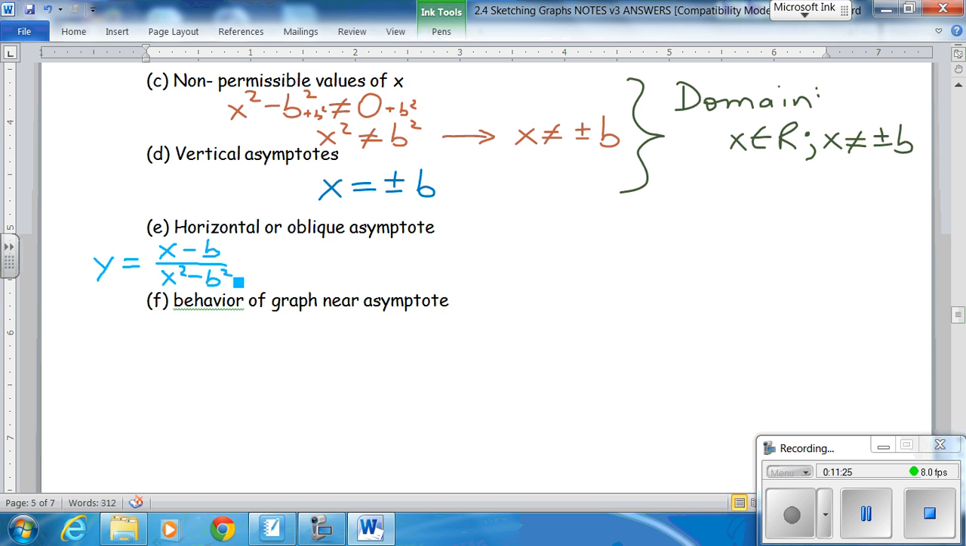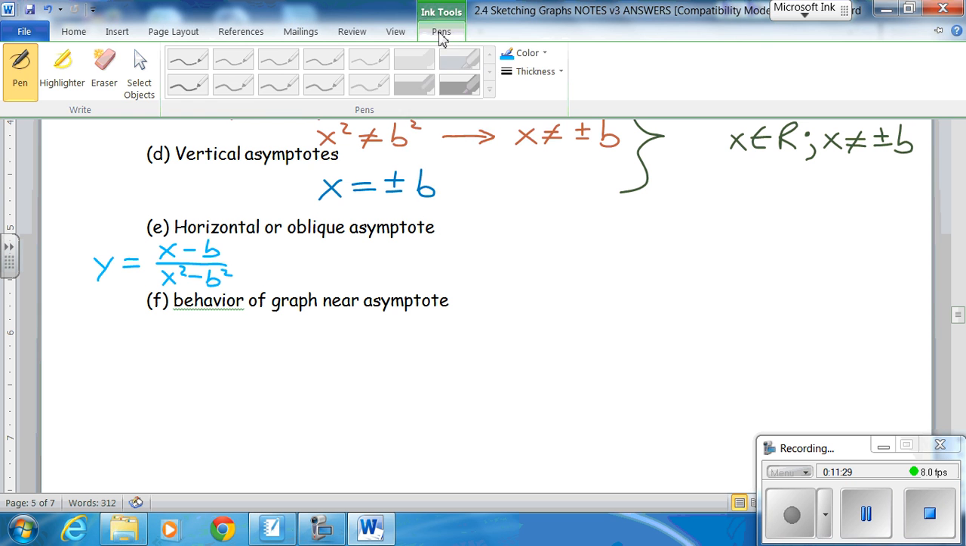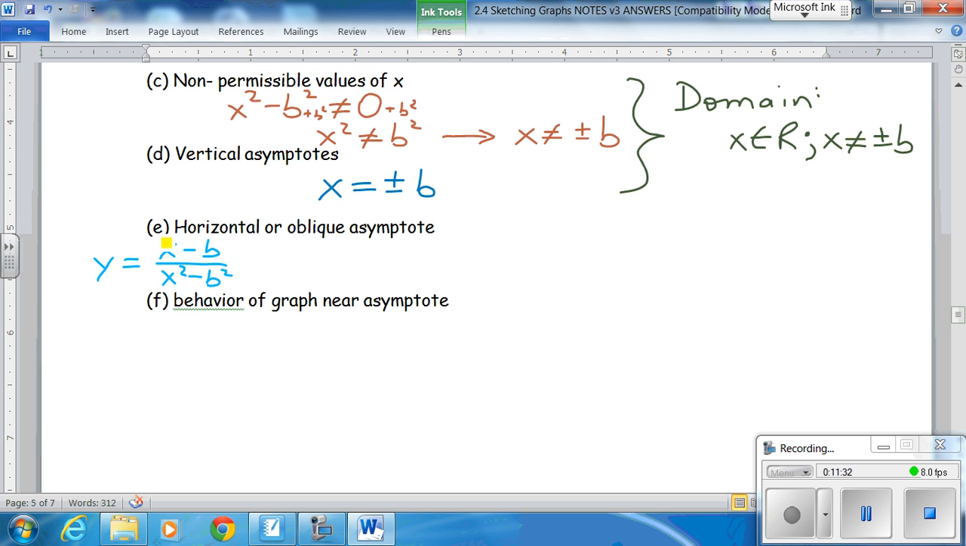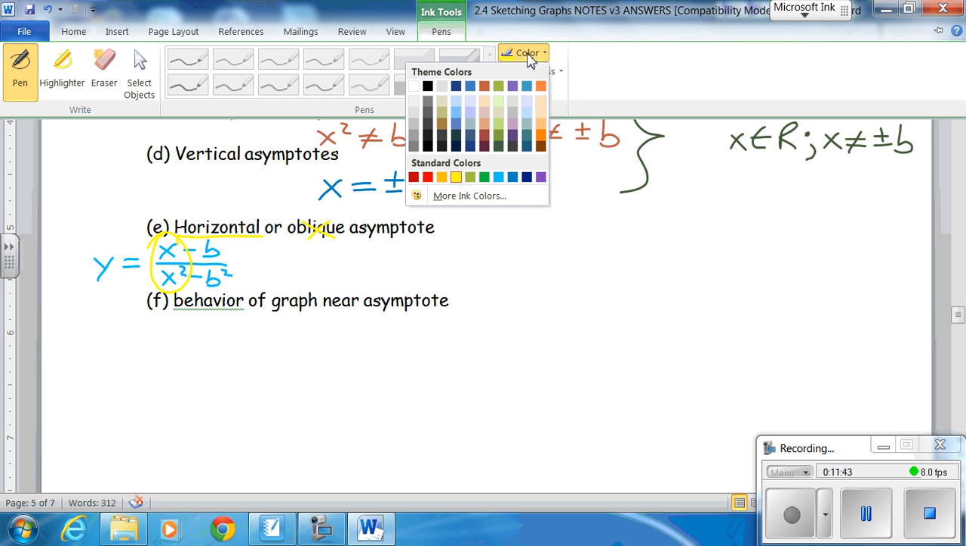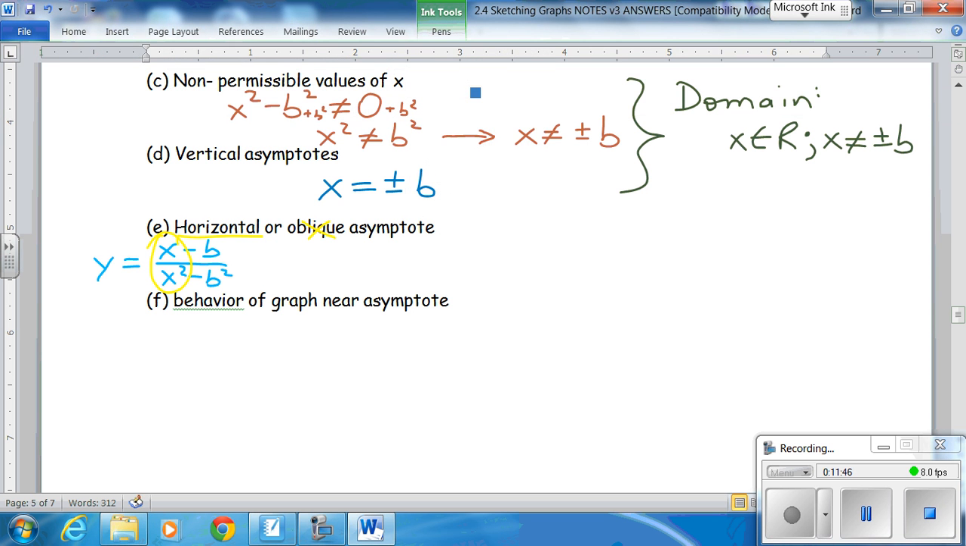Now, what are my highest powers of x? Remember that? Right here it's x over x squared. So my numerator is x to the 1 divided by x squared, so it's not going to be oblique. I'm going to have a horizontal asymptote. This time I'm certain we have a horizontal asymptote, I hope. x goes to infinity. What happens? You look at the highest powers of x only. y equals x over x squared. I get some x's to cancel out.